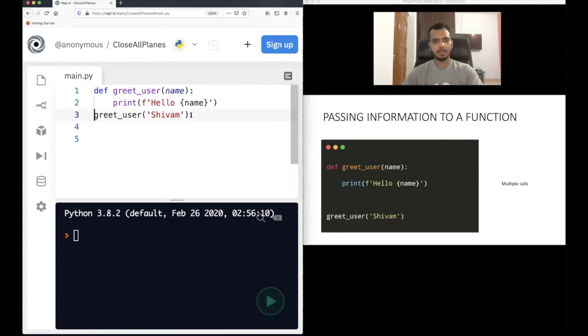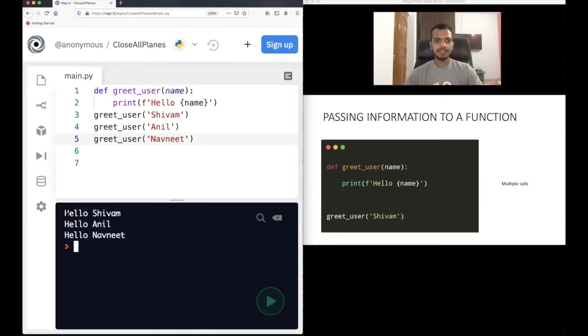You need to define the function only once and call it multiple times. That's why functions are there. You define the function only once, call it whenever you want to. We'll provide different inputs at different times we call it. The second case we will say Anil, and the third case we will say Navneet. So let's run this code and see the output.